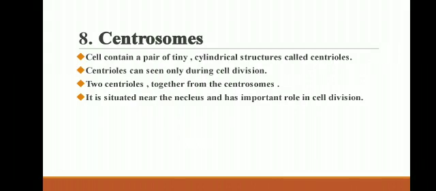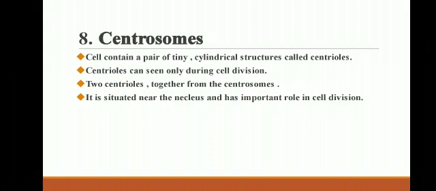The next cell organelle is the centrosome. The cell contains a pair of tiny cylindrical structures called centrioles. Centrioles can be seen only during cell division. Two centrioles together form the centrosome. It is situated near the nucleus and has an important role in cell division.